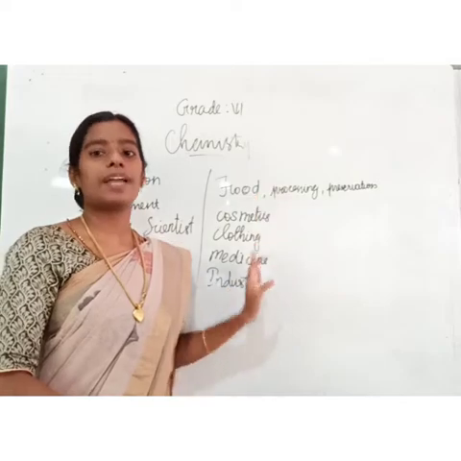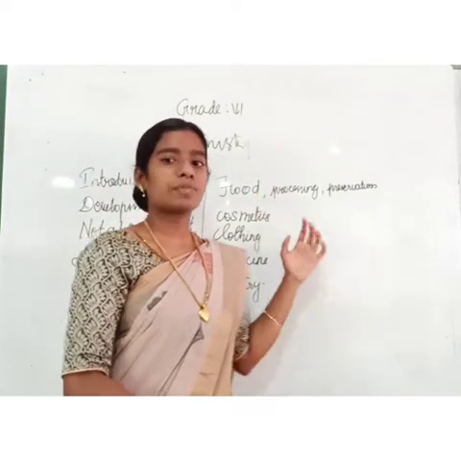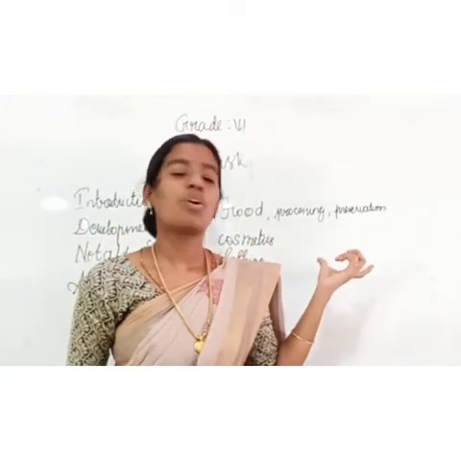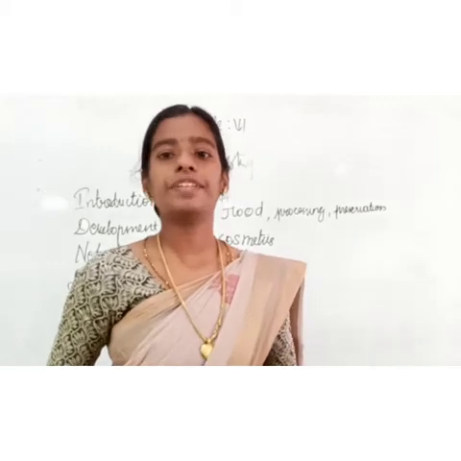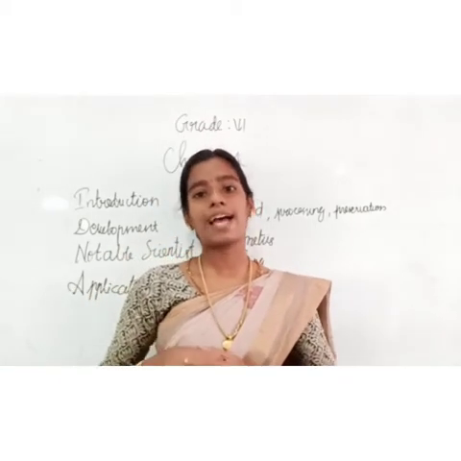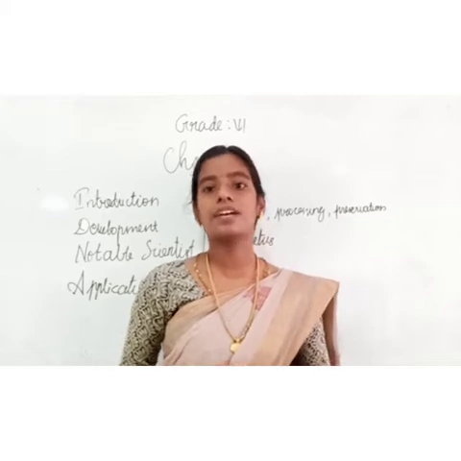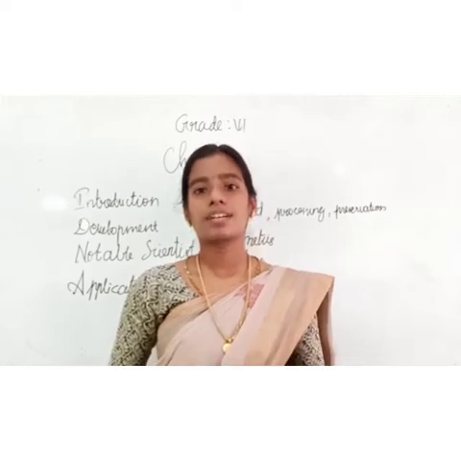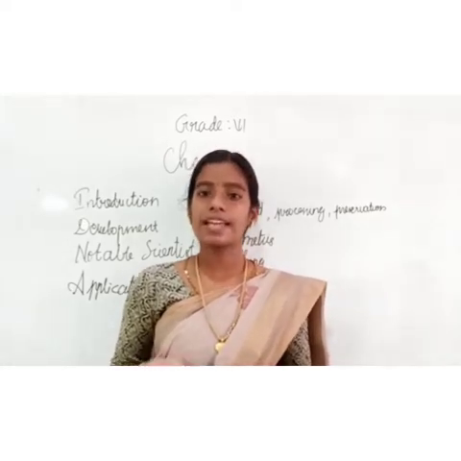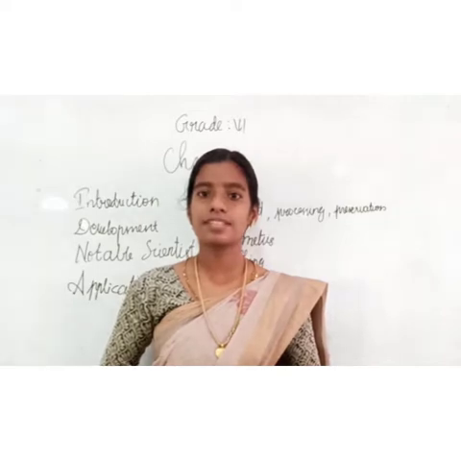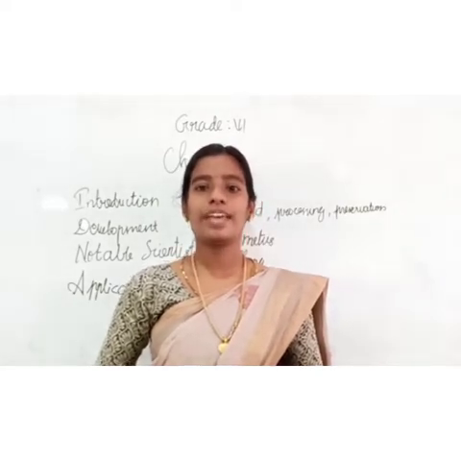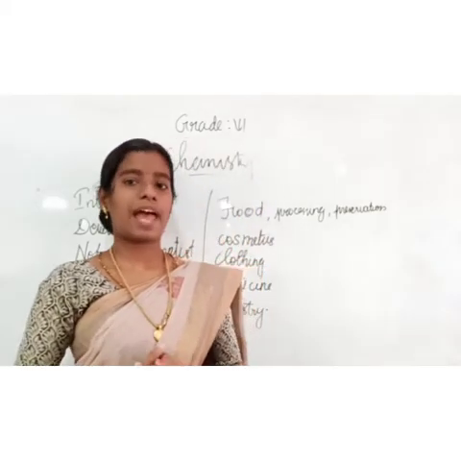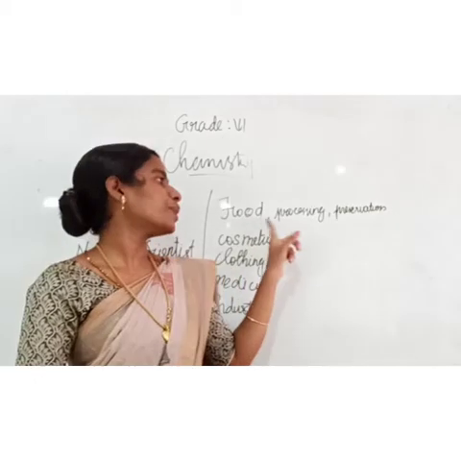So, we are going to learn one by one. We can revise one by one. How chemistry is used in food, defense, industry. First one is food and chemistry. The food we eat, the food we consume has chemistry. For example, carbohydrates. Glucose is the main content of carbohydrate and this glucose is a chemical. What is the formula for glucose? C2H12O6. So, the food we consume has chemistry, and chemistry is mainly used in food processing.